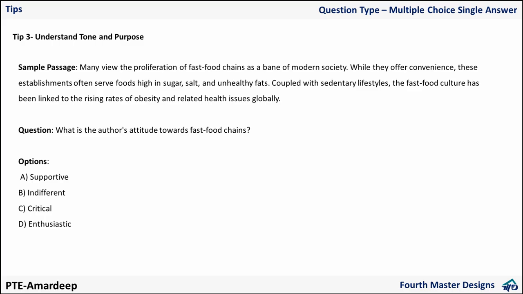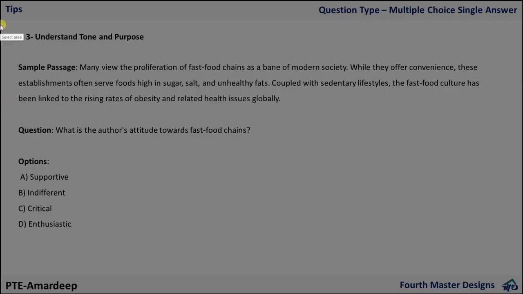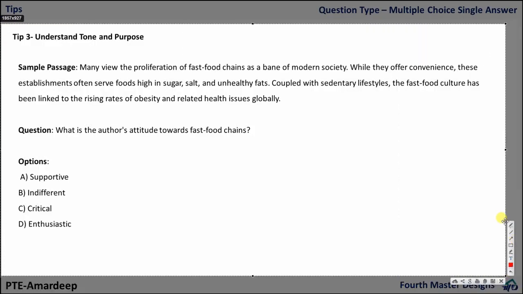Then, guys, the fourth tip: understand the tone and purpose of the passage. Let's go through this particular passage. Many view the proliferation of fast food chains as a bane to modern society. While they may offer convenience, these establishments often serve foods high in sugar, salt, and unhealthy fats.